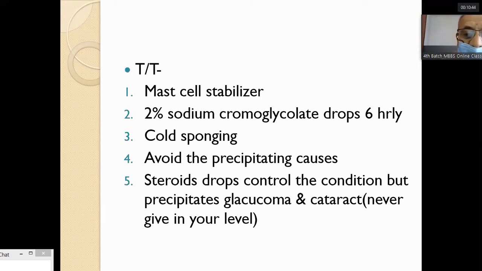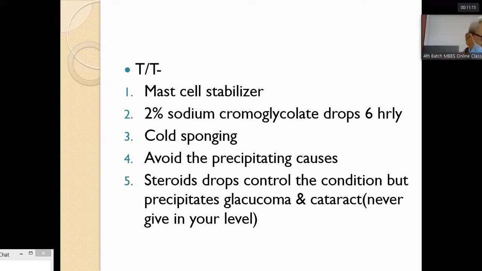Sometimes you may need steroid drops to control the condition, but mind it, you should not always use steroids, only if it is not controlled by sodium chromoglycate. Only at that stage can you use steroid drops. They are contraindicated in general, because they precipitate glaucoma and cause cataract.